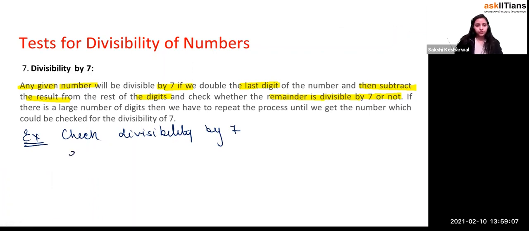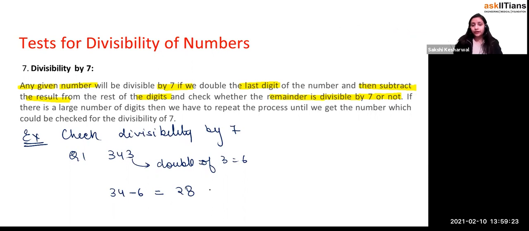For example, question number 1, it's 343, right? You double the last digit. Double of 3 is 6. Now what do you have to do? 34 minus 6. What is your answer? 28. Now 28 is a multiple of 7. If you know the answer, then it's good, right? So this is a multiple of 7. So yes.